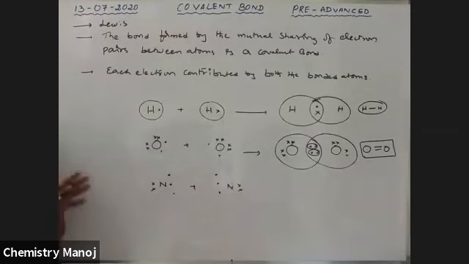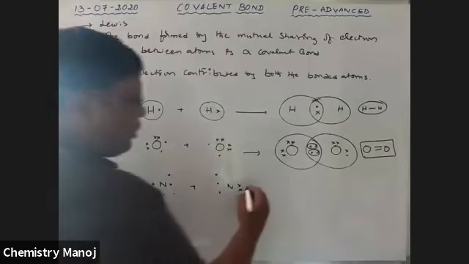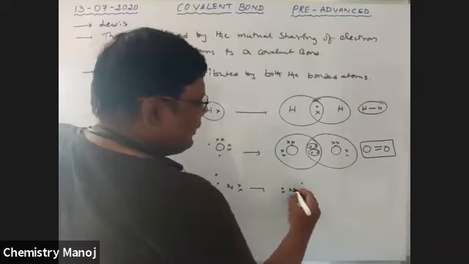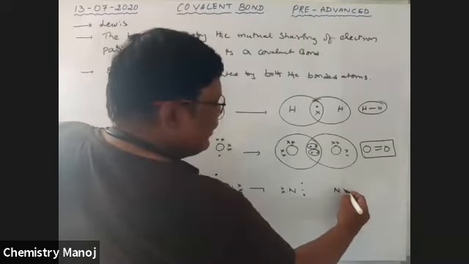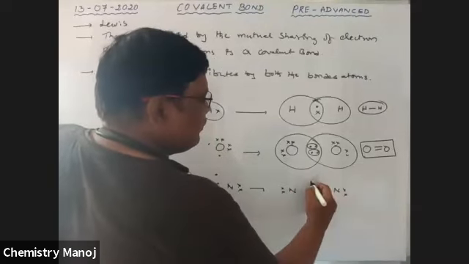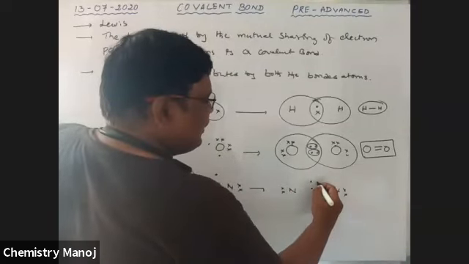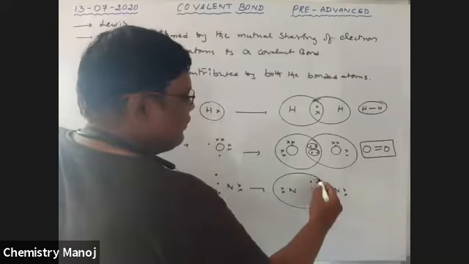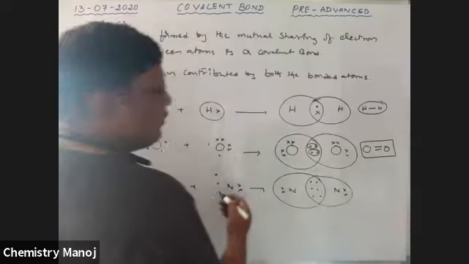Here both the atoms are involved in sharing. That gives a triple covalent bond. This nitrogen has a pair of electrons and these are the 3 unpaired electrons. This is another nitrogen with its pair of electrons, and these are the 3 from this one and the 3 from that one. So totally, this nitrogen gets an octet configuration, and this nitrogen also gets an octet configuration.